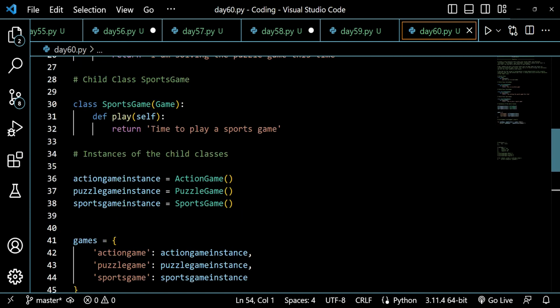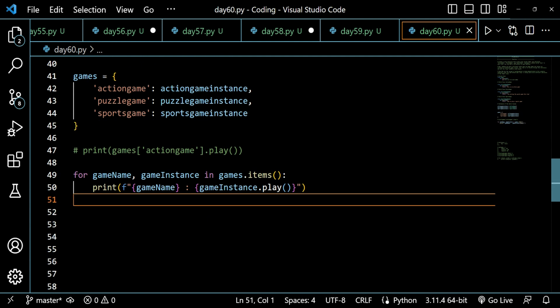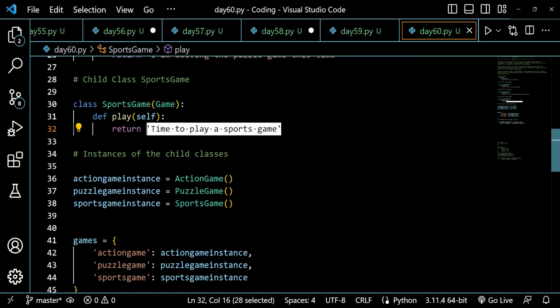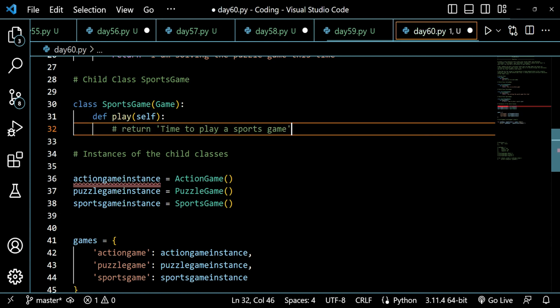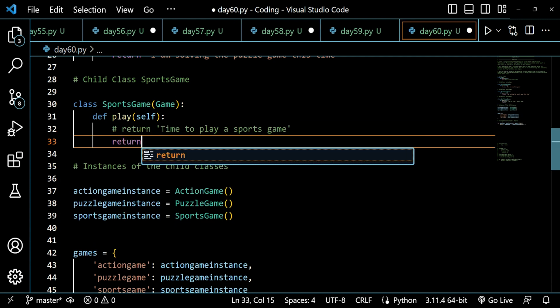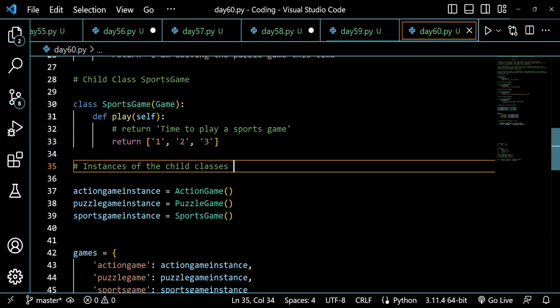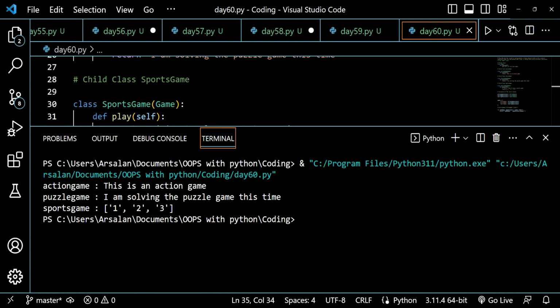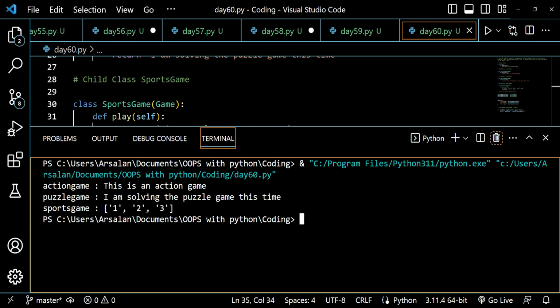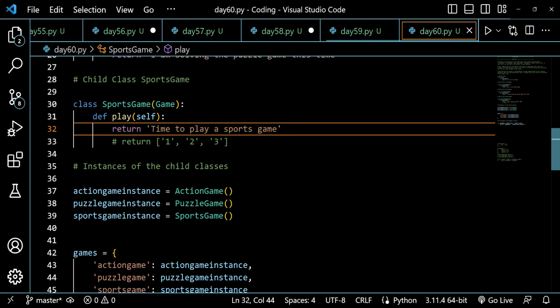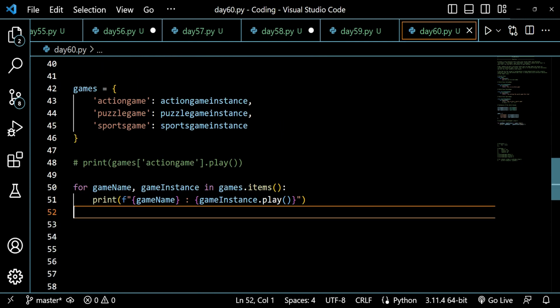So play is returning what? Play is returning a string. So we are getting the string. I hope that you have understood this method. And if I change it in, let's say, the sports game, if I return a list here, say 1 2 3, something like this, it will give me 1 2 3. So this is how we deal with the polymorphism concept, and this is how we deal with dictionary and loops.